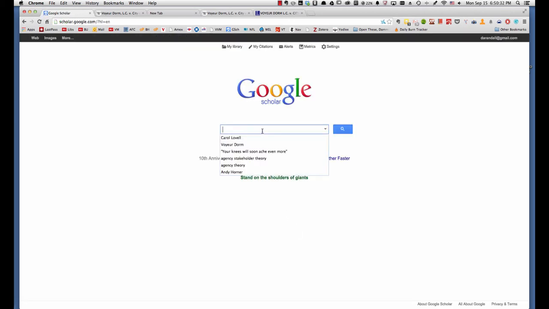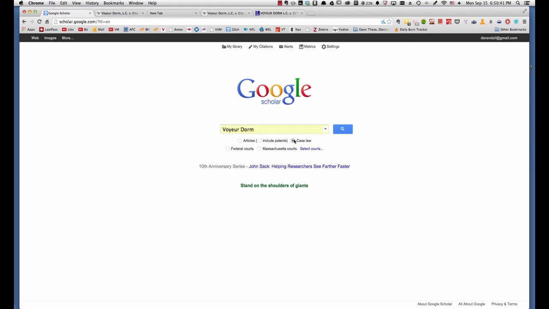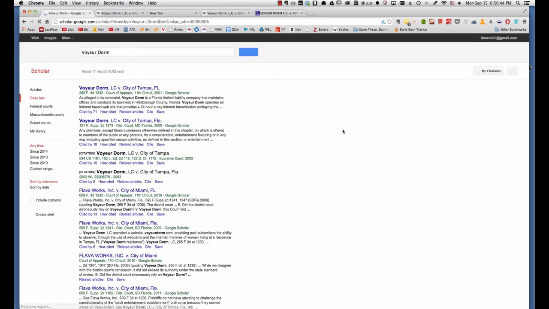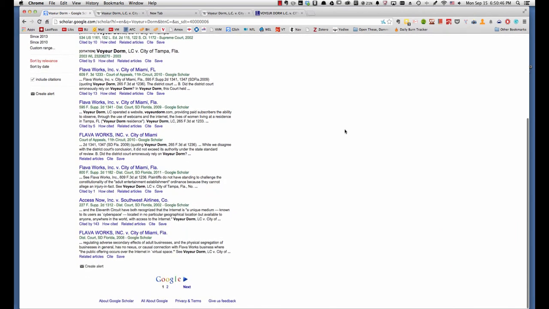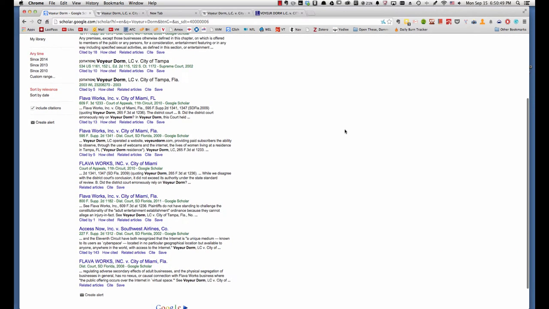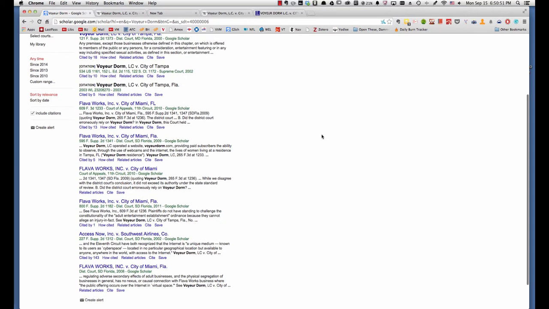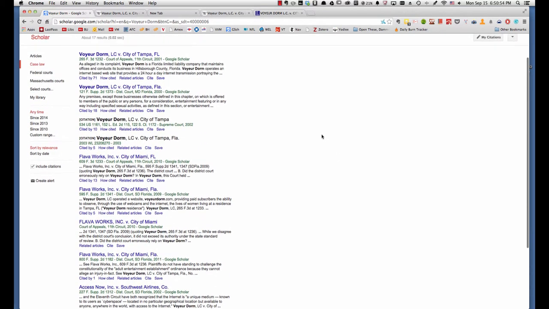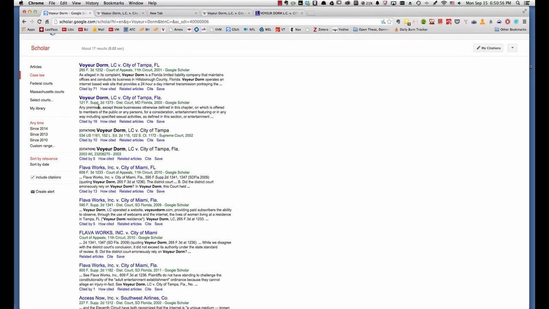But if we open Google Scholar, scholar.google.com, and we do a search for voyeur-dorm case law, then this gives us a list of cases, which is good, but there's no structure to these results. If you don't know the difference between F. Supp. and F. Third, you could waste time looking at the wrong case.